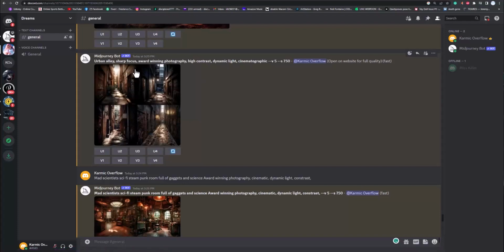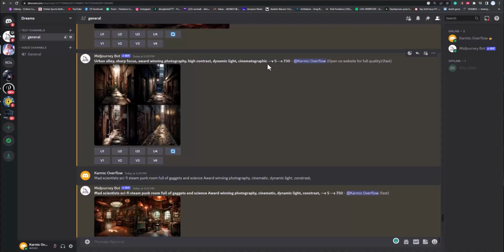I have the same thing at the end, but this was a little different. It says Urban Alley, sharp focus. You don't have to do sharp focus, but sometimes it helps if you're trying to go for a certain style. Award-winning photography, high contrast, dynamic light, cinematography. I should have put cinematic. That's much easier to say anyway.